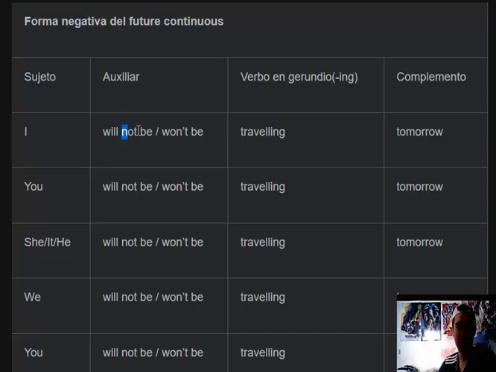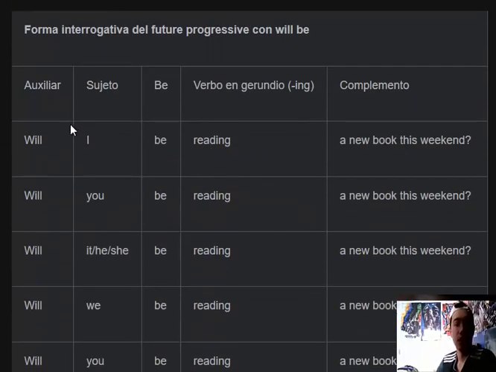For the negative form, we have the subject, the auxiliary with the not, the verb to be, the verb, and the complement. So we have I won't be traveling tomorrow. Here we use the construction of will not.